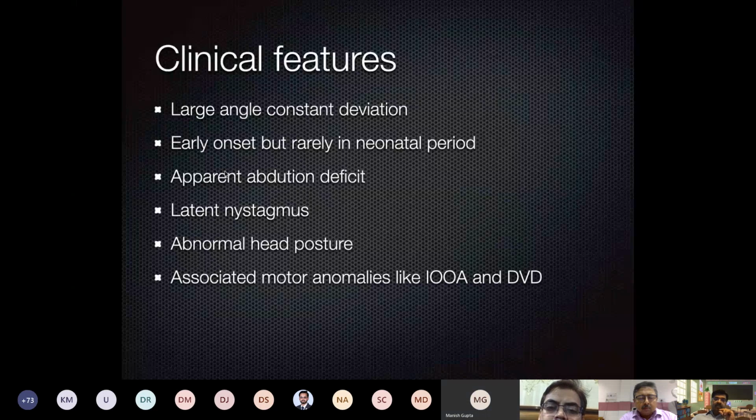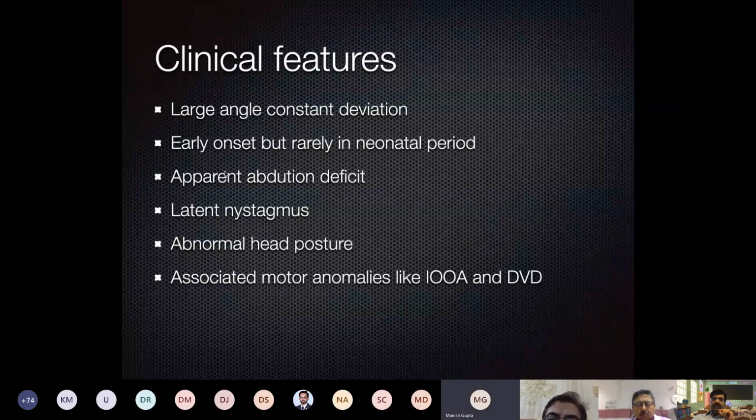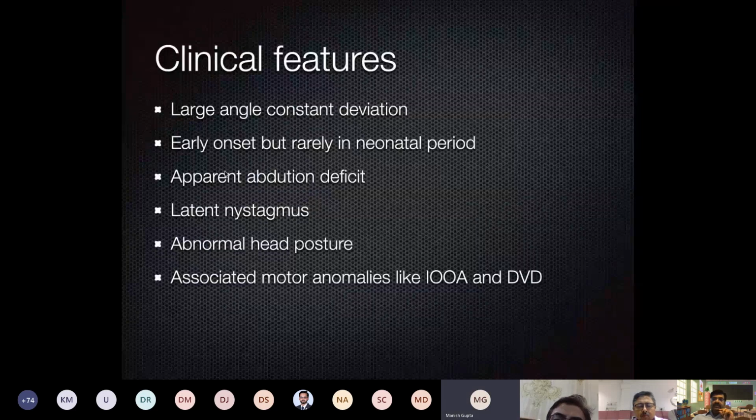Another quite common association of infantile esotropia is inferior oblique overaction and dissociated vertical deviation. How do we assess inferior oblique overaction? It's in the superior and nasal quadrant.